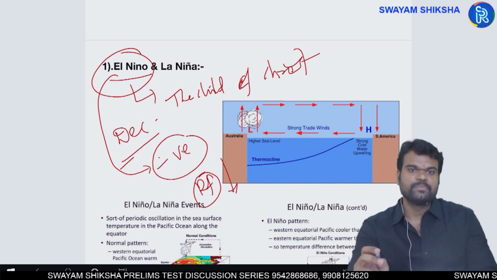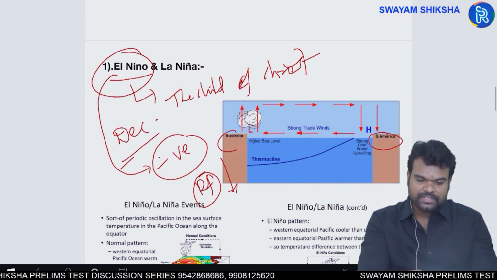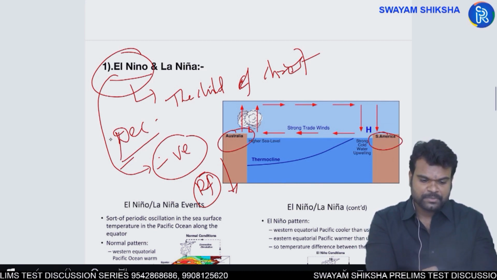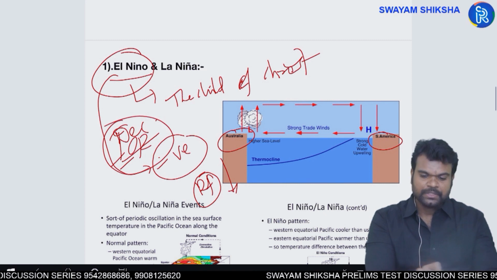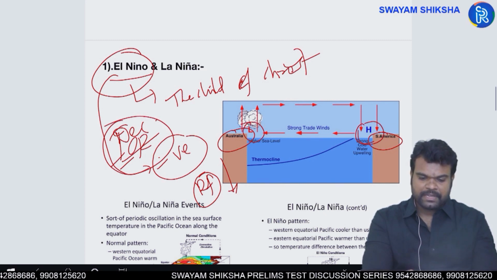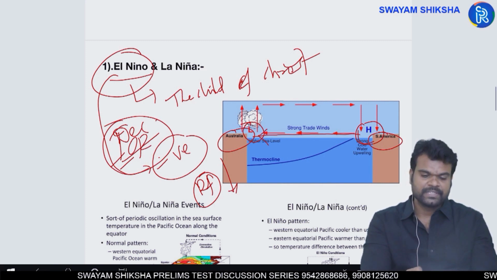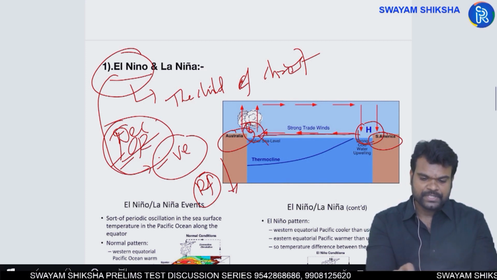Yes, it would be affected. Why? Because you just observe this. This is the South American coast, this is the Australian coast, and here you have, suppose, the Indian Ocean region. Here you have one pressure center, here you have another pressure center. Winds move from high pressure to low pressure like this, and here you have low pressure.